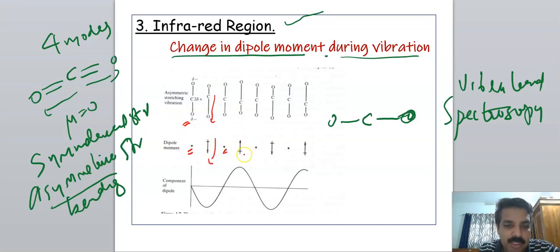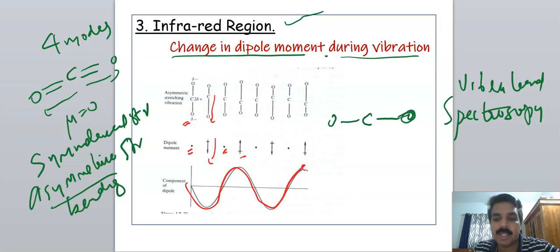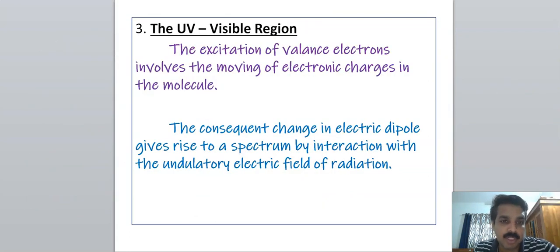Next, in the opposite direction, the dipole moment changes. So there is a fluctuation in dipole moment in the asymmetric stretching vibration. Therefore, the electrical component of radiation can interact, and a vibrational transition takes place by absorbing radiation.